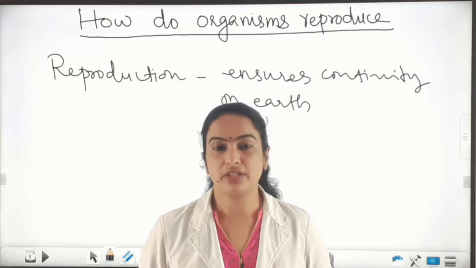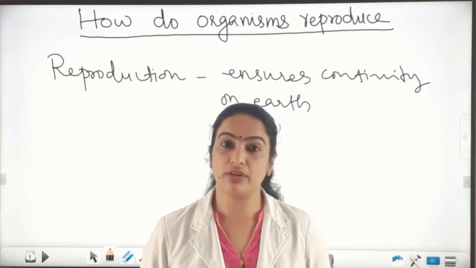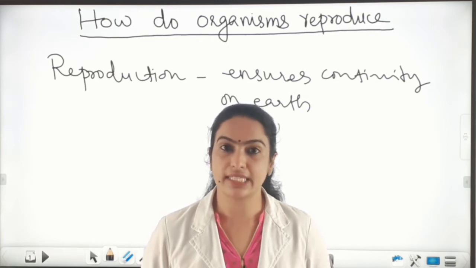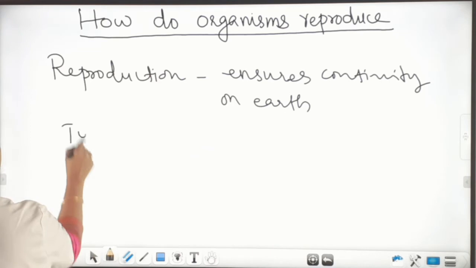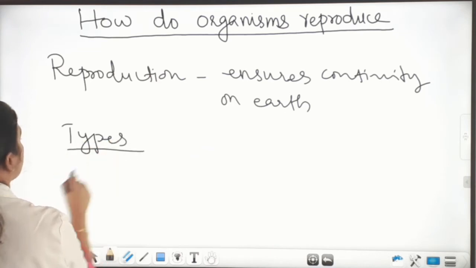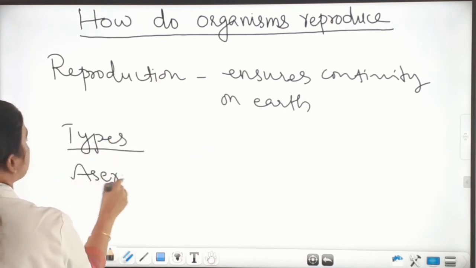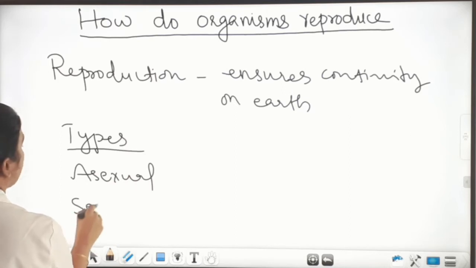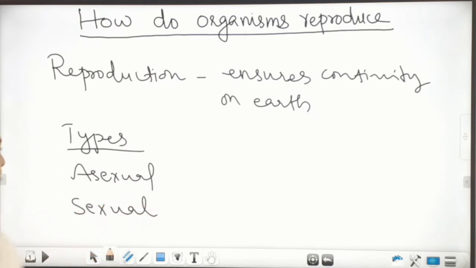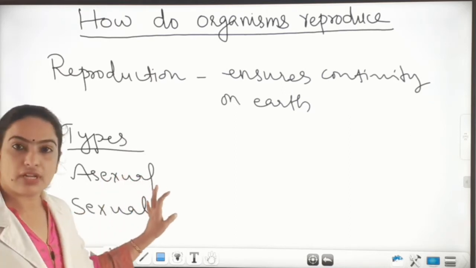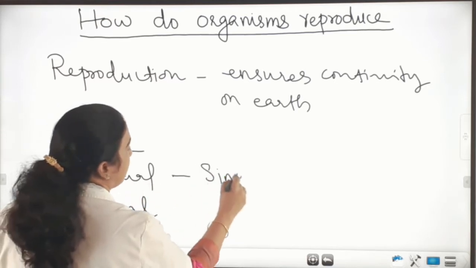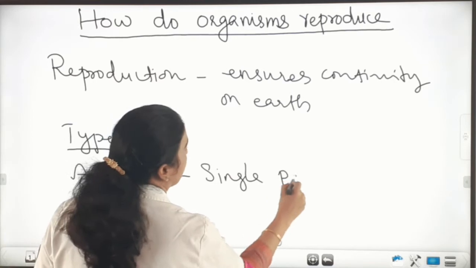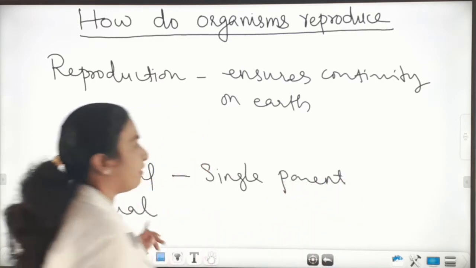And reproduction is of two types. You already learned in 8th standard. The types of reproduction are asexual and sexual mode of reproduction. In the asexual method of reproduction, there is only a single parent involved in the production of young ones.